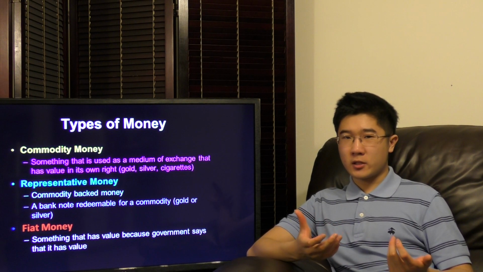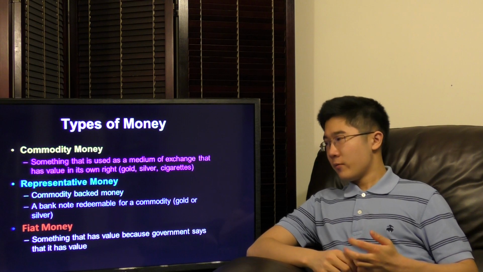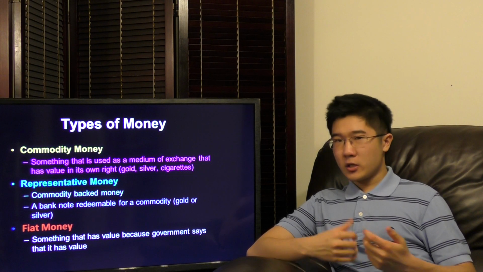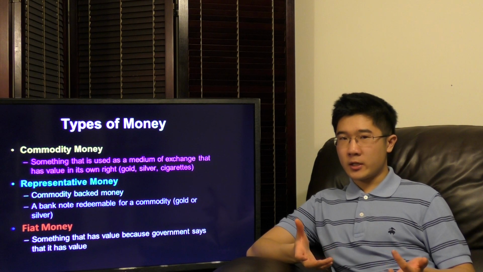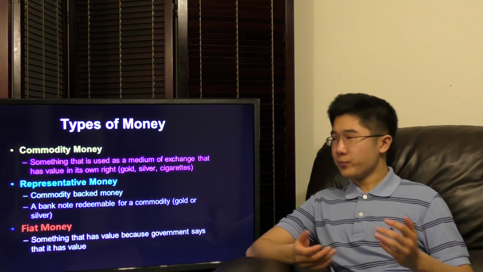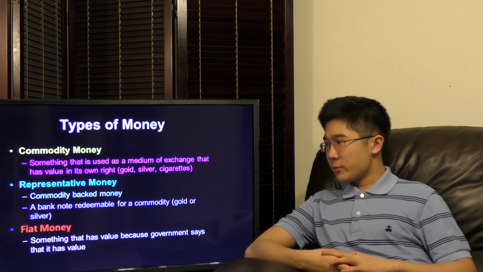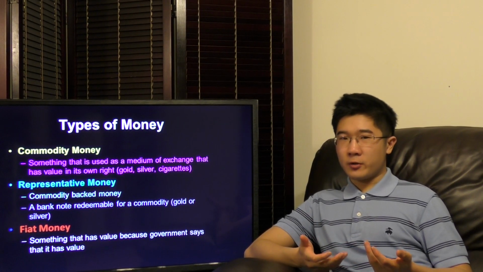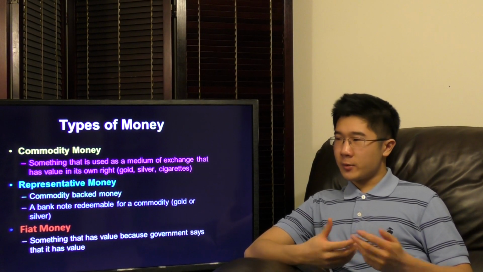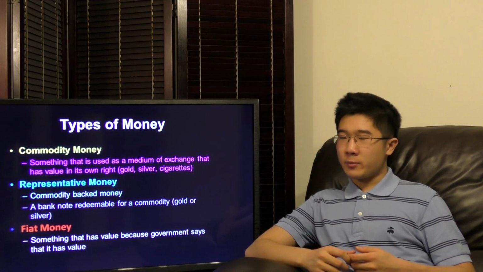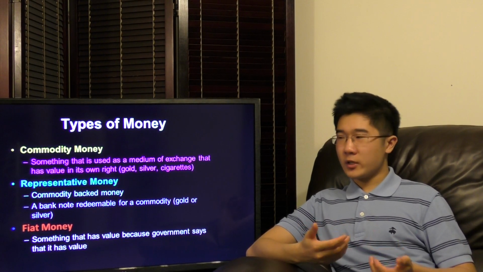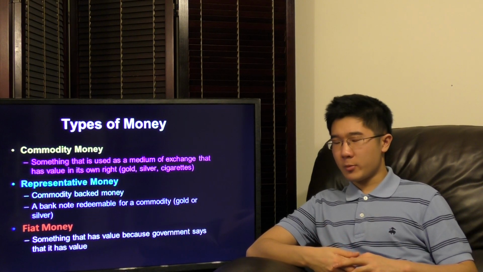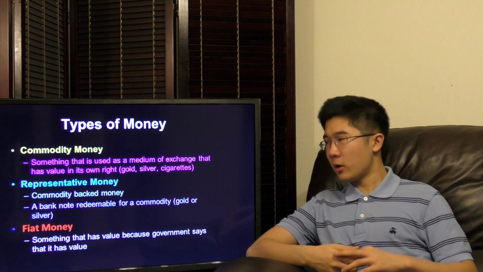mainly because the government says so. The government says it has money, money has value, and in a sense, we really don't have any reason to deny that, because we still need a type of currency. The people usually just accept this money. And of course, many people say fiat money is not backed by anything, so they don't like it. But fiat money has some advantages. Perhaps it makes monetary policy easier because it's easy to produce and easy to keep track of. So it can more easily affect our economy through monetary policy.